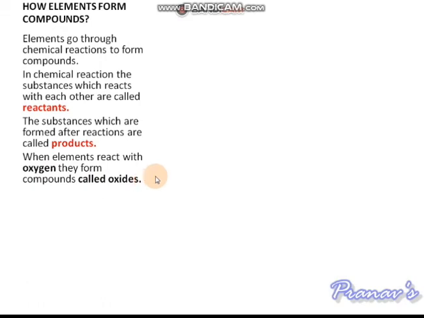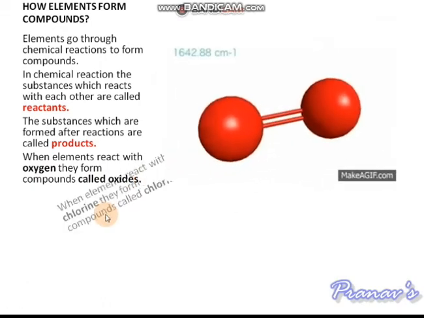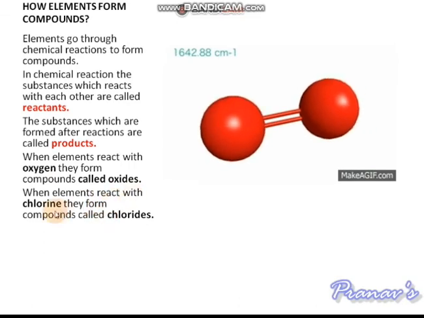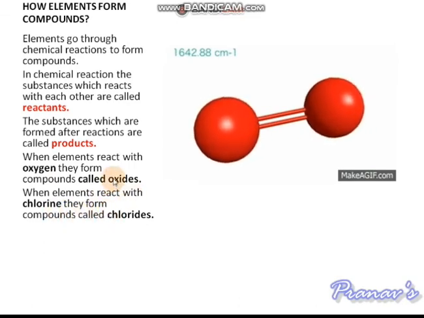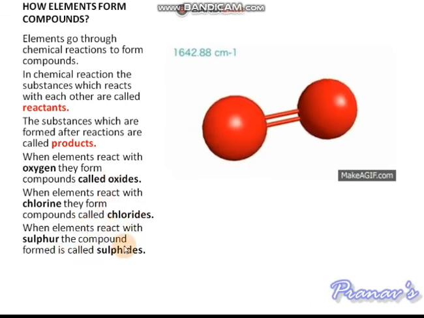When elements react with oxygen, they form compounds called oxides. You see the bond between two oxygen atoms. When elements react with chlorine, they form compounds called chlorides. When elements react with sulfur, the compounds formed are called sulfides.